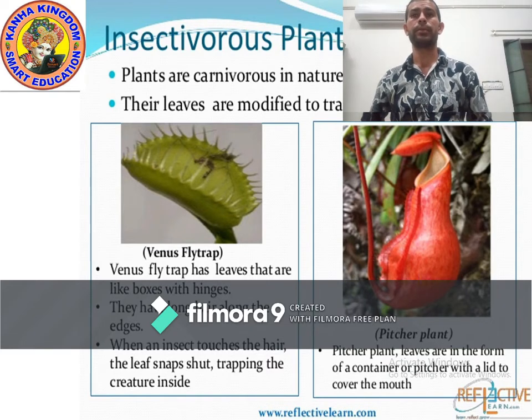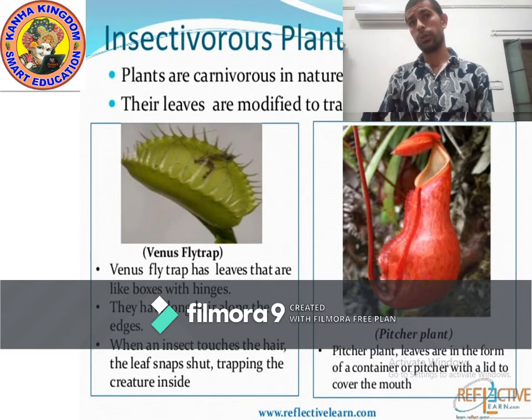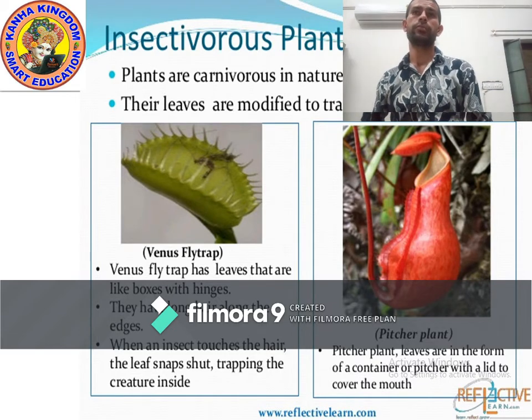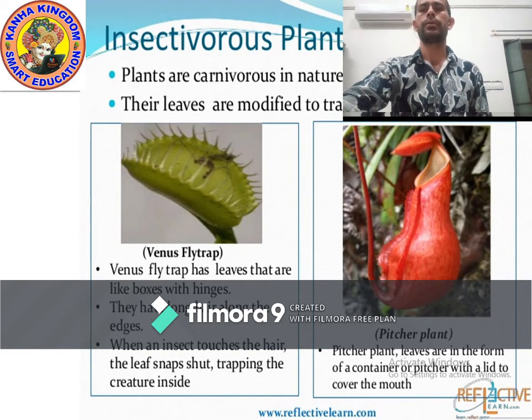In this way they shut the leaves, and there are digestive juices present inside. These juices digest the insect and absorb the nutrients. So in this way insectivorous plants eat, like the Venus flytrap and the pitcher plant. Now let's see one more example.